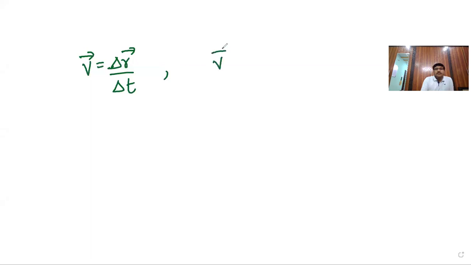Similarly, instantaneous velocity, dr bar by dt. In the above terms, the r bar direction, the displacement direction, from initial position to the final position, will be the direction of the velocity. Clear?